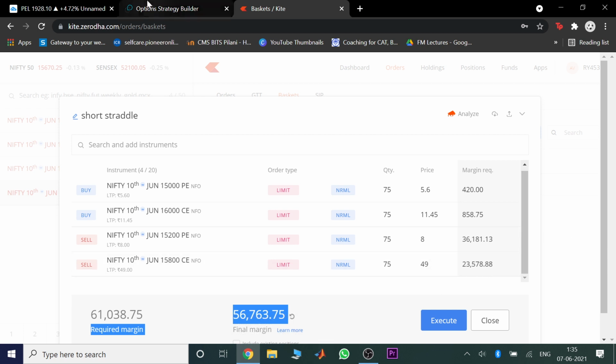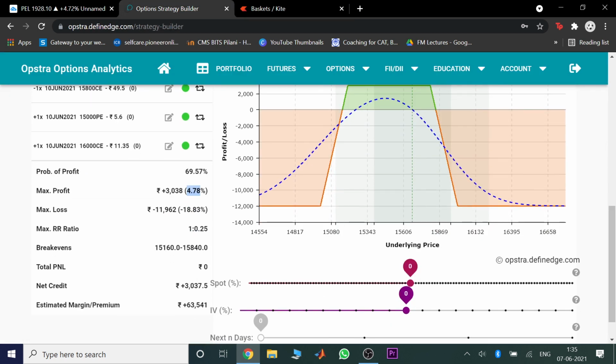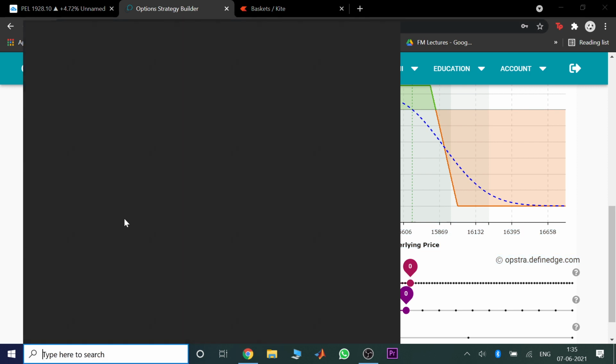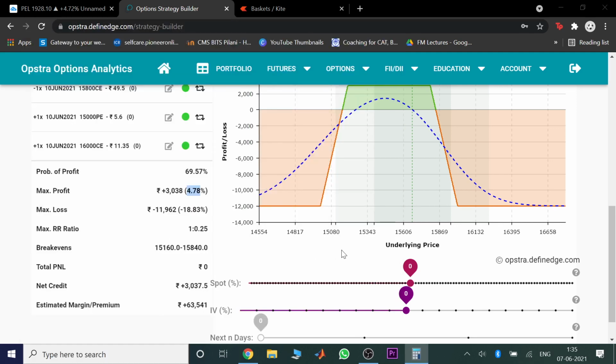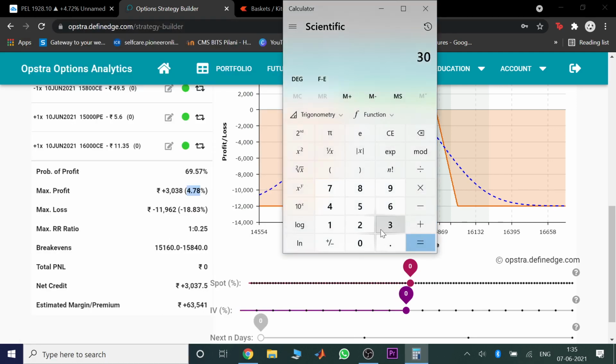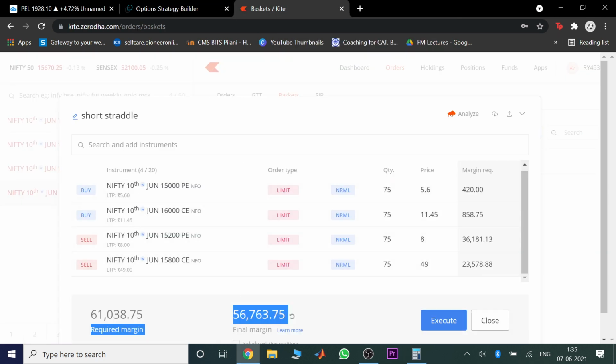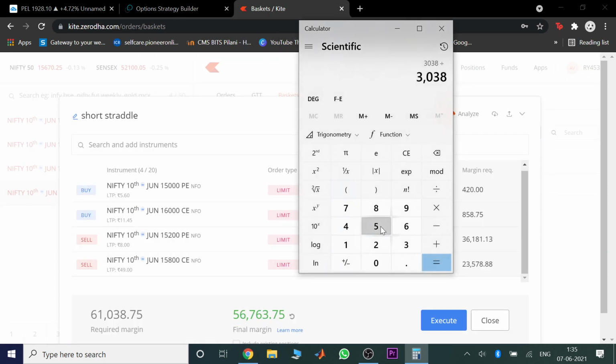So if I see here, how much did it show? It showed 63,000, so even lesser than 63,000. So this 4.78% is about more. Let's calculate actually how much is this. So it's 3038 divided by margin, which was 56,700, into 100. So you can see this percentage is 5.35%. So this 5.35% is on a weekly basis.